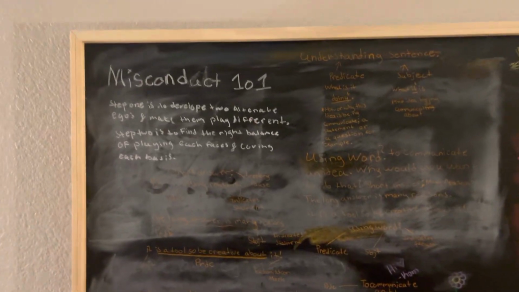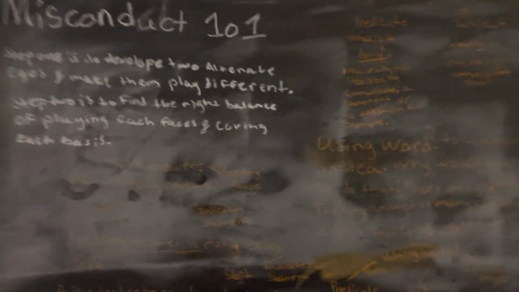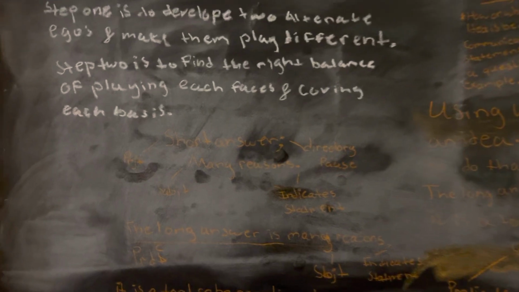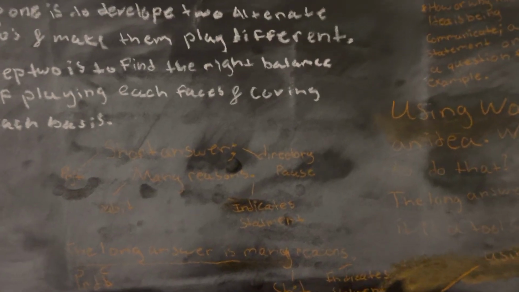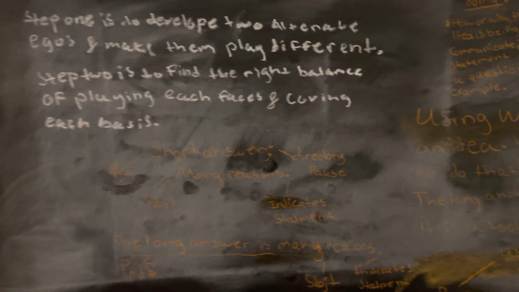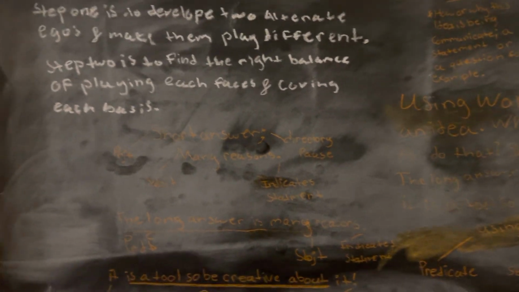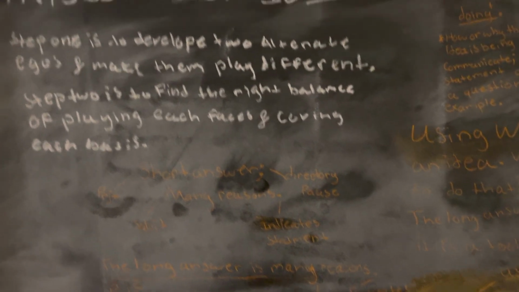Quick little Misconduct 101 mini-series. So Misconduct 101 will start off by explaining step 1 is to develop 2 alternate egos and make them play different. Step 2 is to find the right balance of playing each face and covering each base.